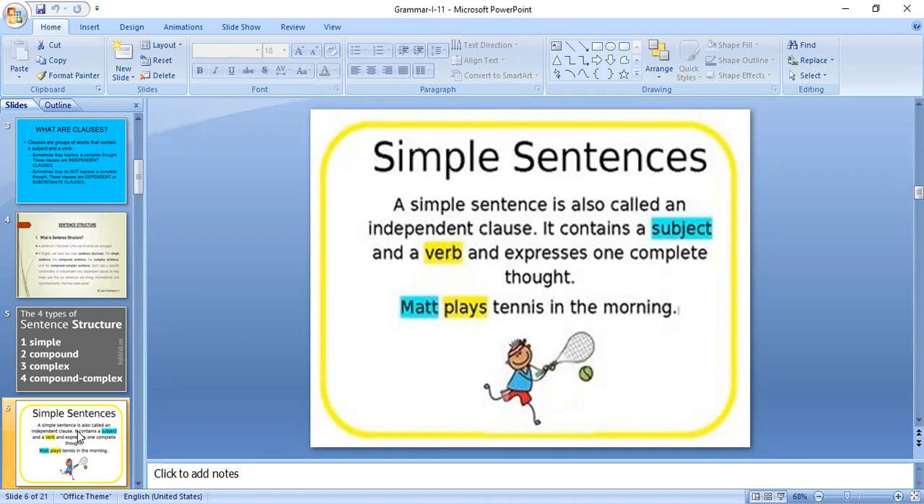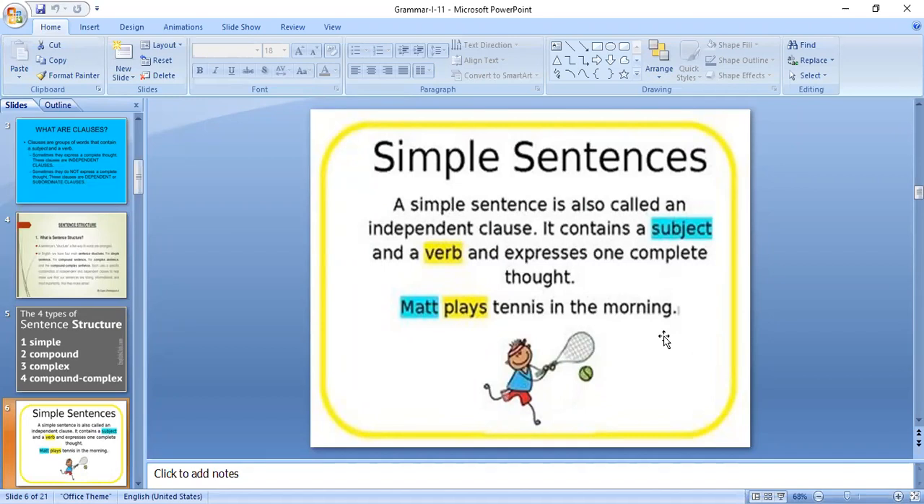Okay, for example, if you see this, Matt plays tennis in the morning. Here, it is a clause, which contains a subject and verb. See, the remaining four words belong to a phrase. Tennis in the morning. What is this, tennis in the morning? It's a phrase, if you don't have a subject and verb.